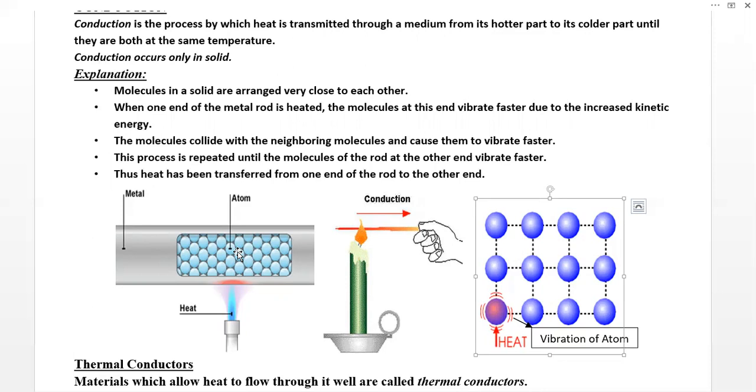This process is repeated until the molecules of the rod at the other end vibrate faster. It will not stop, and during this vibration they will transfer heat continuously from the hotter level to the colder energy level. Thus heat has been transferred from one end of the rod to the other end. So energy will transfer from the hotter part to the colder part.